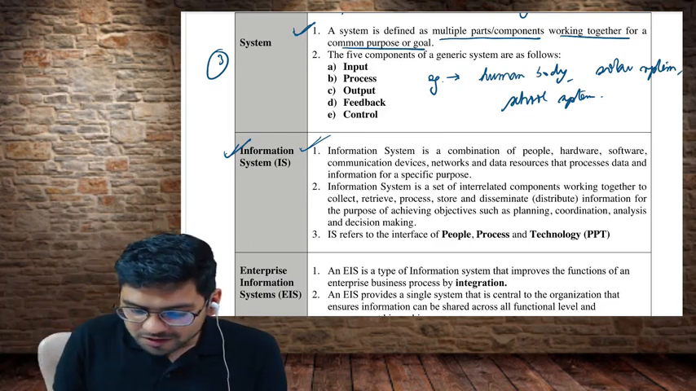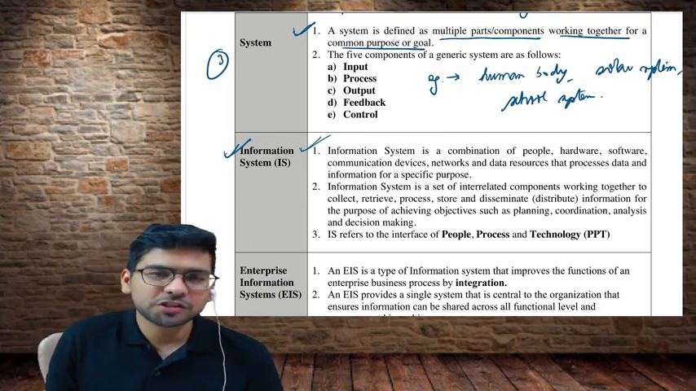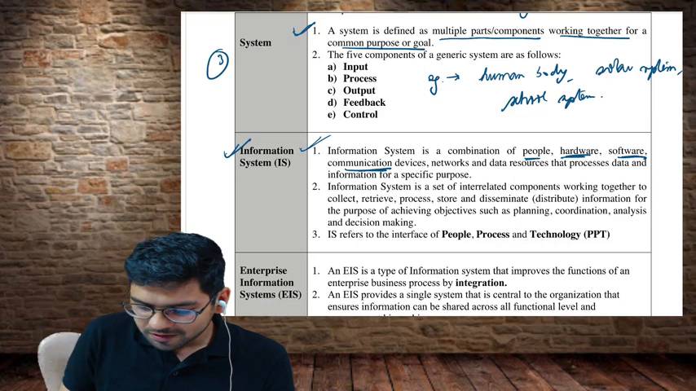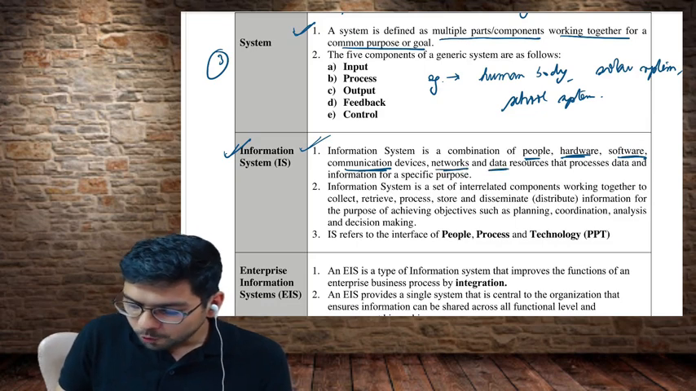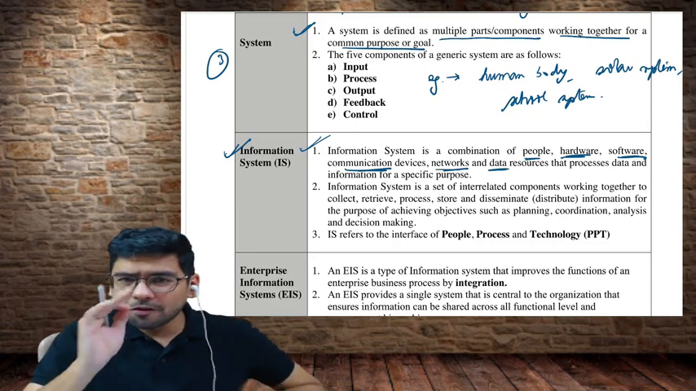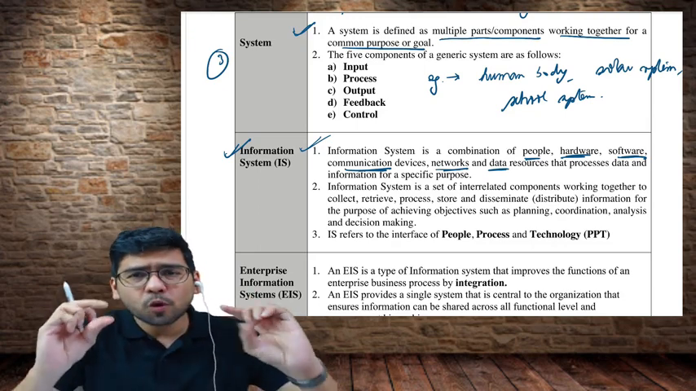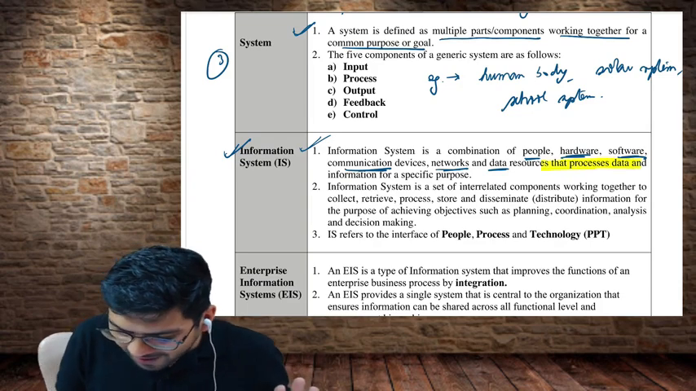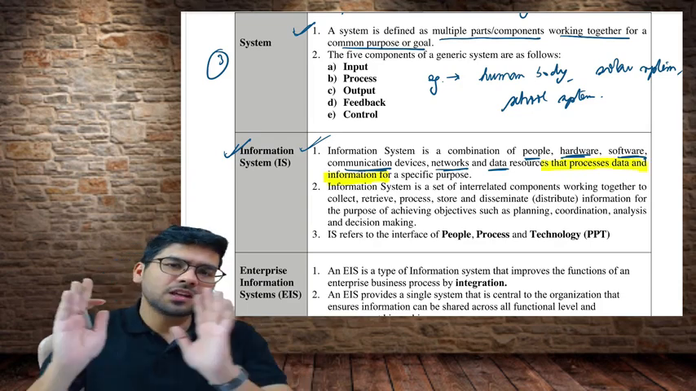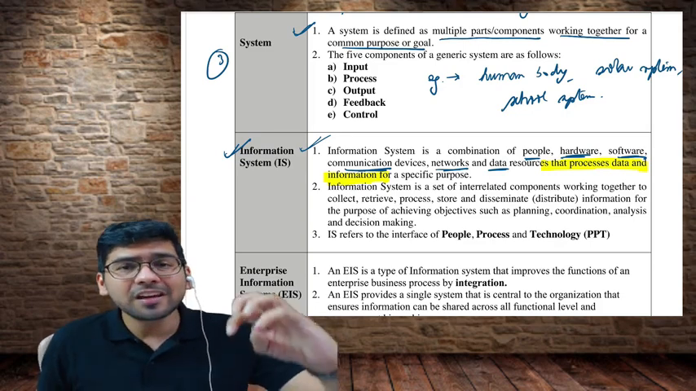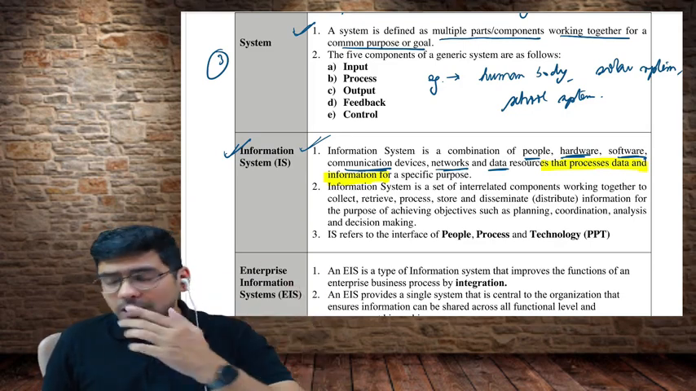Okay, so it says an information system is a combination of people, hardware, software, communication devices, network, and data that processes data and information. All of you, please be careful here. For the time being, I just want you to first understand that any system that processes data and gives information is an information system. Any system which processes data and gives you information is called an information system.